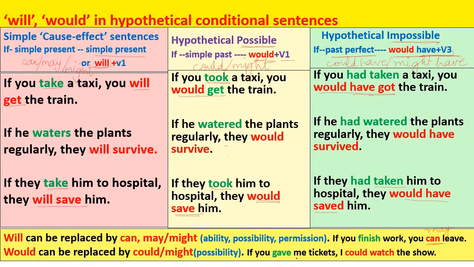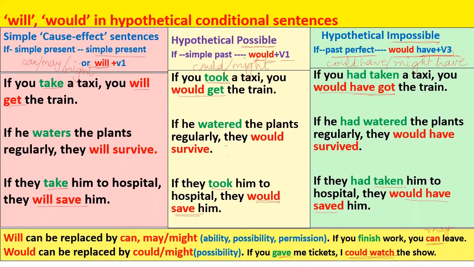Another example, if you gave me tickets, I could watch the show. So this is a type 2 sentence because here it is simple past and here you have could and the first form of the verb. So would with the first form of the verb or could with the first form of the verb indicates a hypothetical possible situation. So if you gave me the tickets, even now I could watch the show.